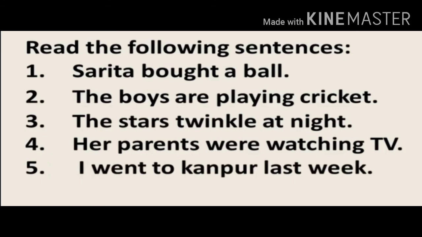Second one, the boys are playing cricket. Who are playing cricket? The answer is the subject, the boys, and playing cricket is the predicate. The third sentence, the stars twinkle at night. Who twinkle at night? The stars. So the stars is the subject, twinkle at night is the predicate. Let's see the fourth one. Her parents were watching TV. So the subject here is her parents and the predicate is were watching TV.